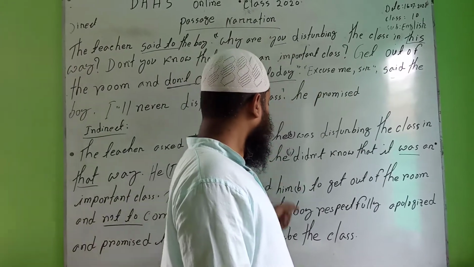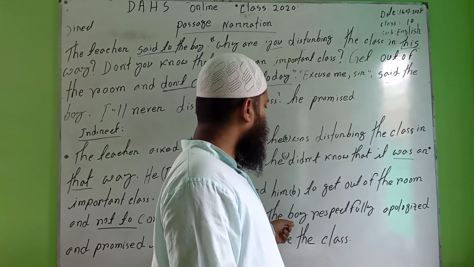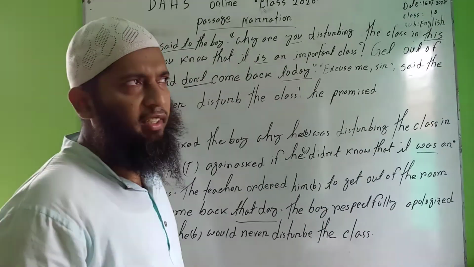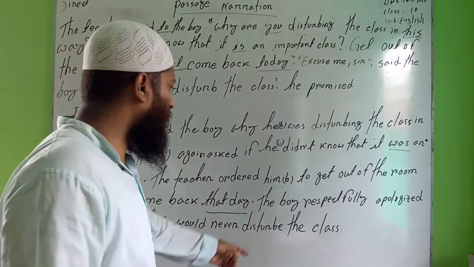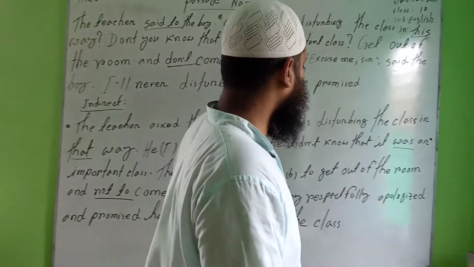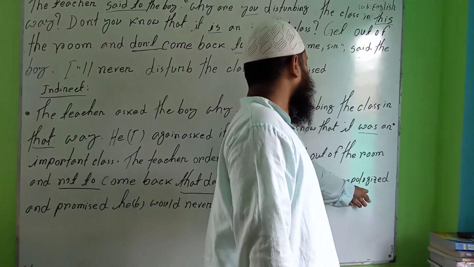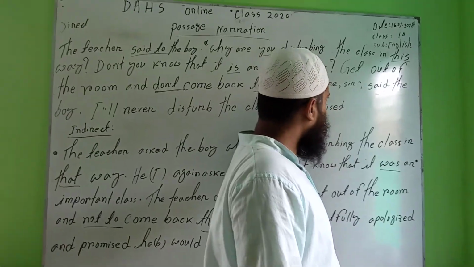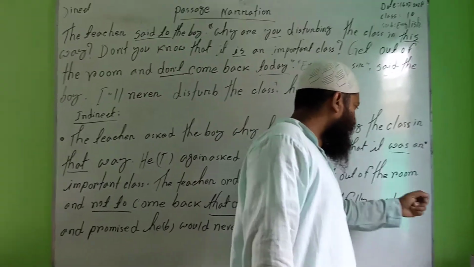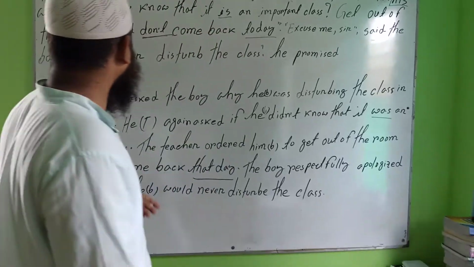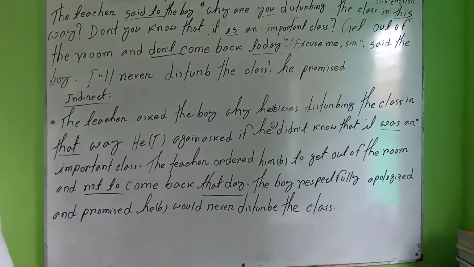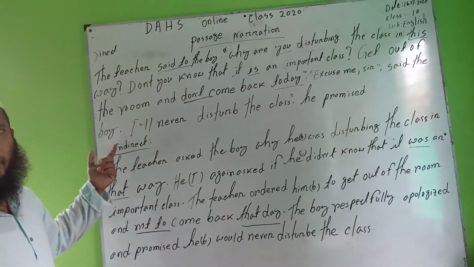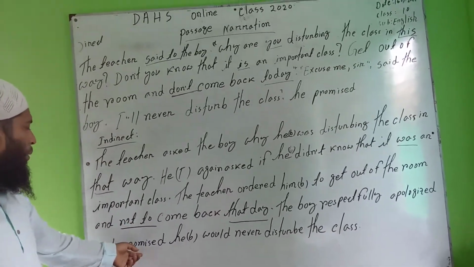Here we can see the boy respectfully, the sir. If you see "sir" in a sentence, you have to write it as "respectfully". The boy respectfully apologized. The boy said "Excuse me", so we must write apologized, he asked for forgiveness. Then the boy also said "I shall never disturb the class." He promised. Apologized and promised, we wrote in one sentence.